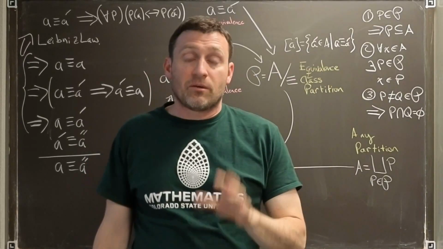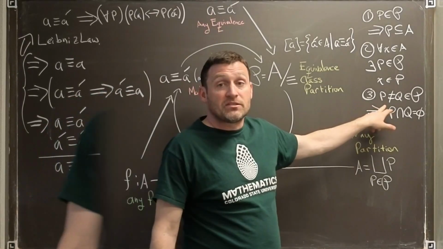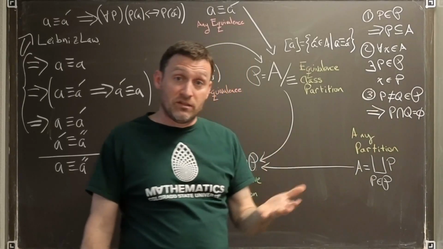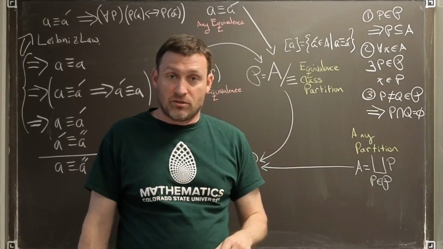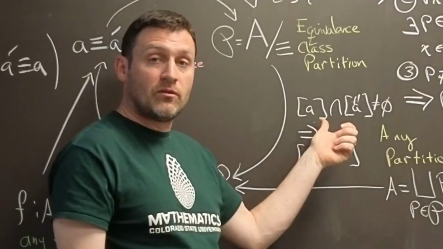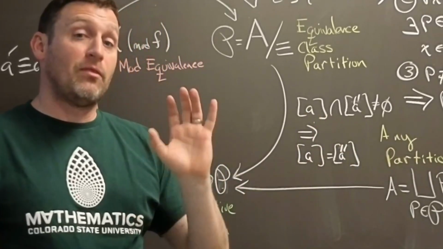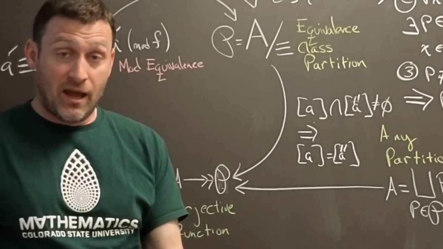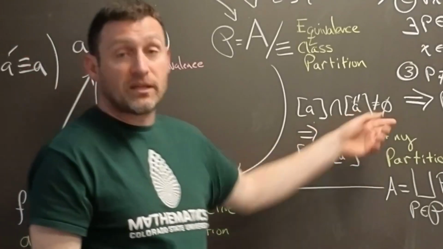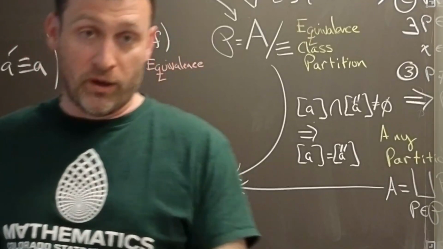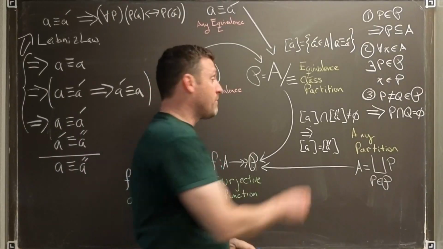The last rule is that we shouldn't have any overlaps. That is, if we have two equivalence classes which are different, they shouldn't have any values in common. So if we have the equivalence class for A and the equivalence class for A double prime, and those intersect non-trivially, we need to have them be equal. Remember, intersecting non-trivially means that there's a common point. Let's call that common point A prime.